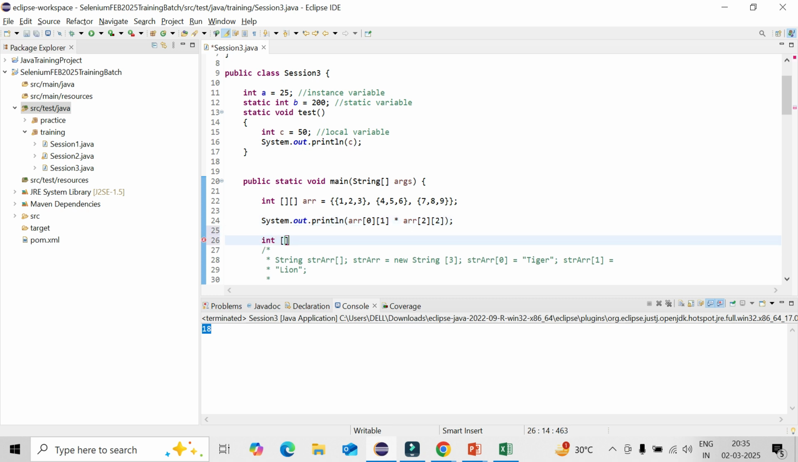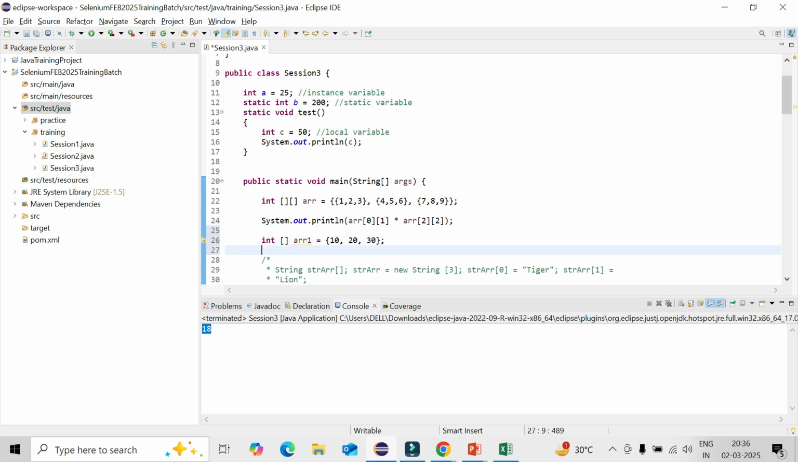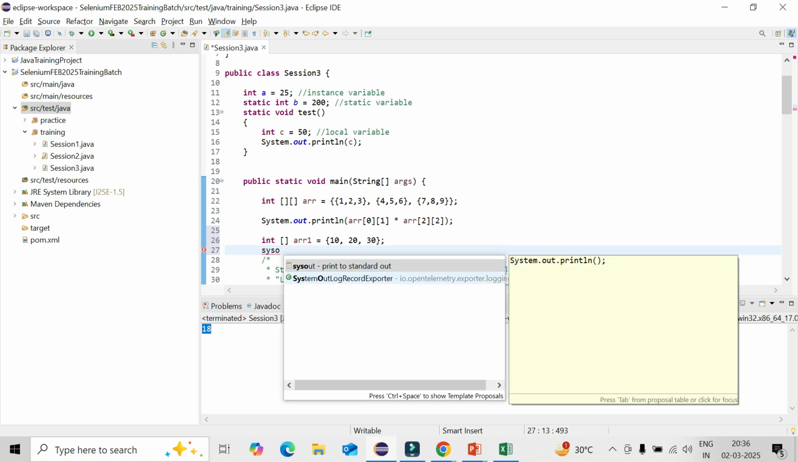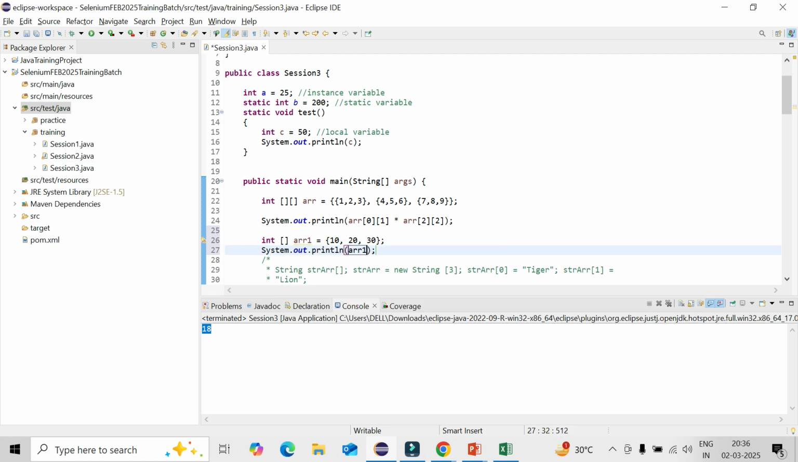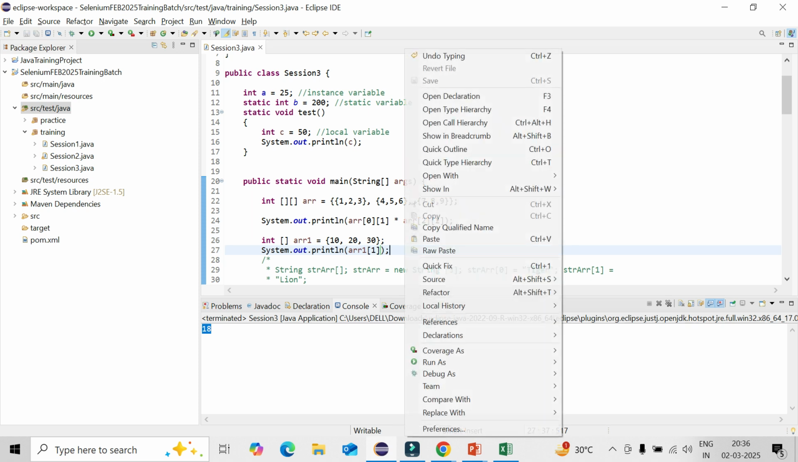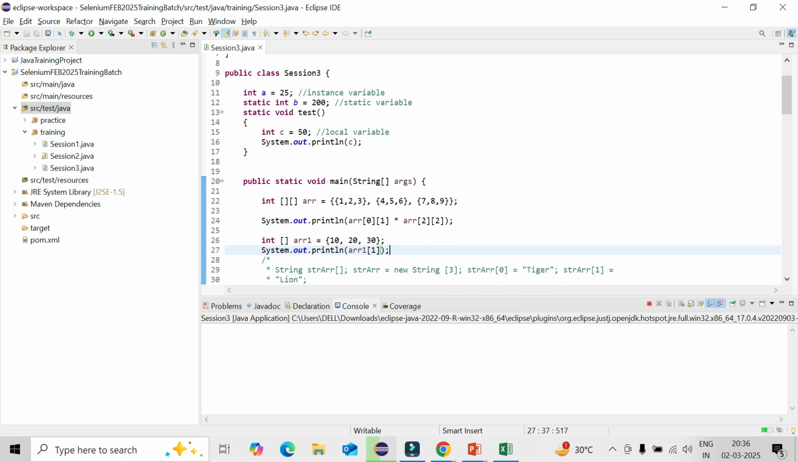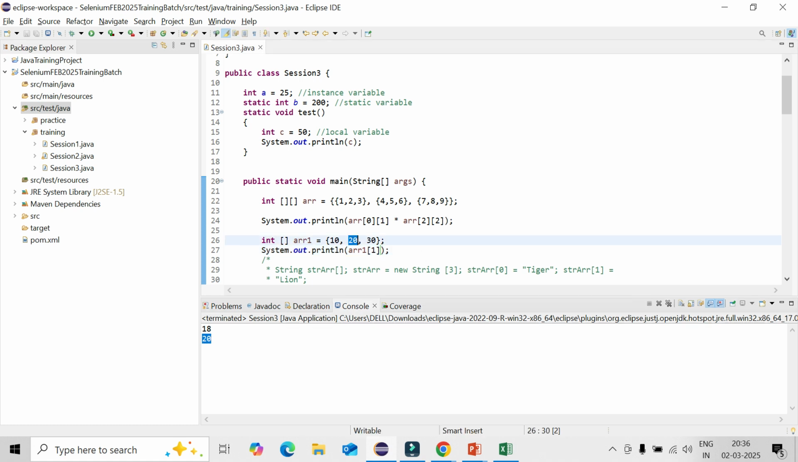Say I can do it that way, like array 1, and simply you can give something like 10, 20 and 30. That's a simple single dimension. That's all. And then you can call it, ARR1. So the index will be 0, 1 and 2 only. If you call index 1, then 20 is coming, because it is the second element, with indexes 0, 1, 2.